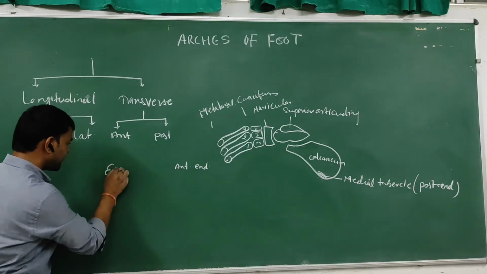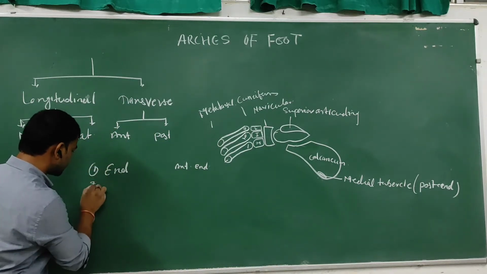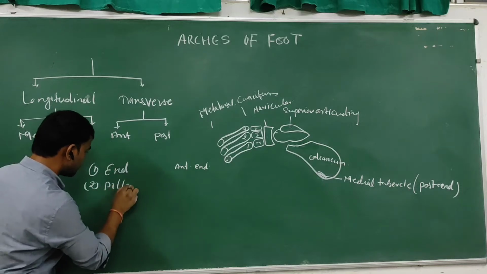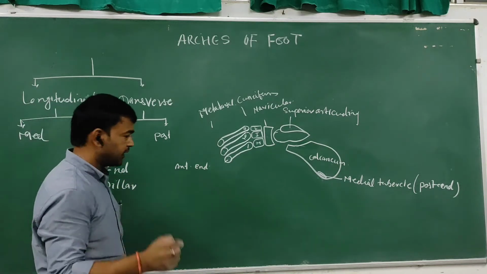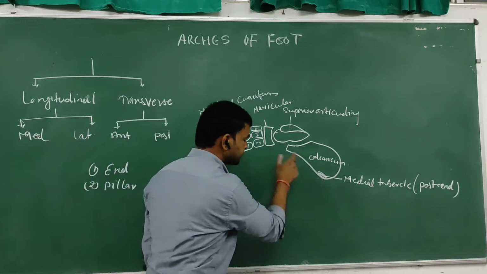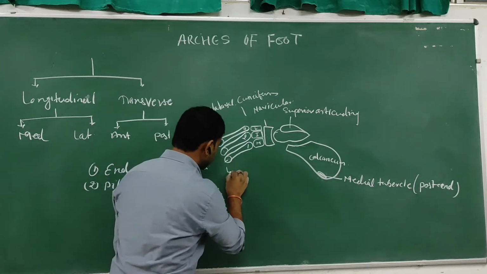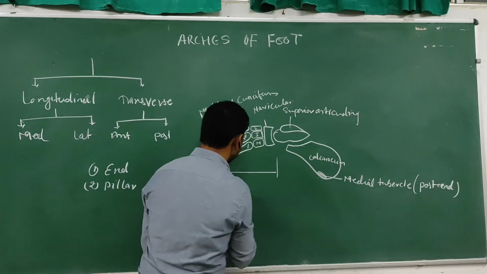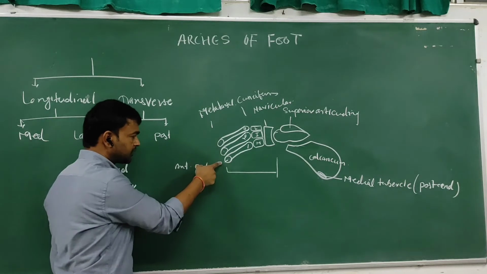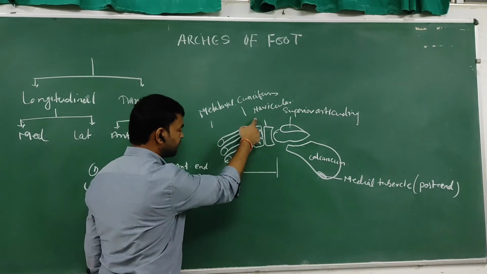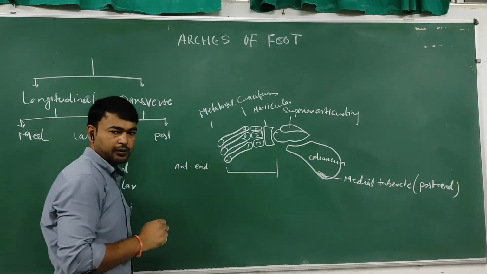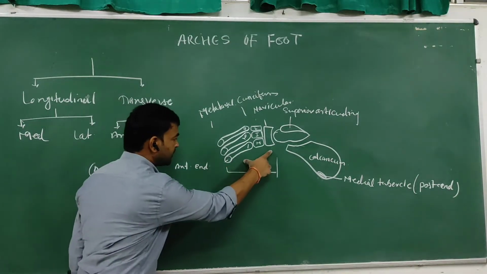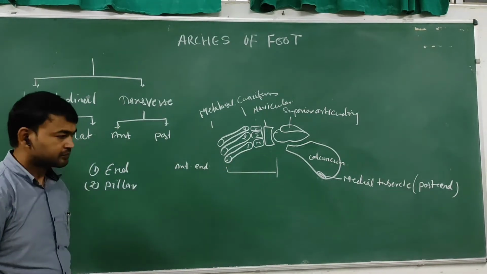Second is the pillar. First is the end. Second is the pillar. There are two pillars, the anterior pillar and the posterior pillar. The anterior pillar is formed by the 3 metatarsal bones, 3 cuneiform bones, and the navicular bone. So these parts form the anterior pillar.